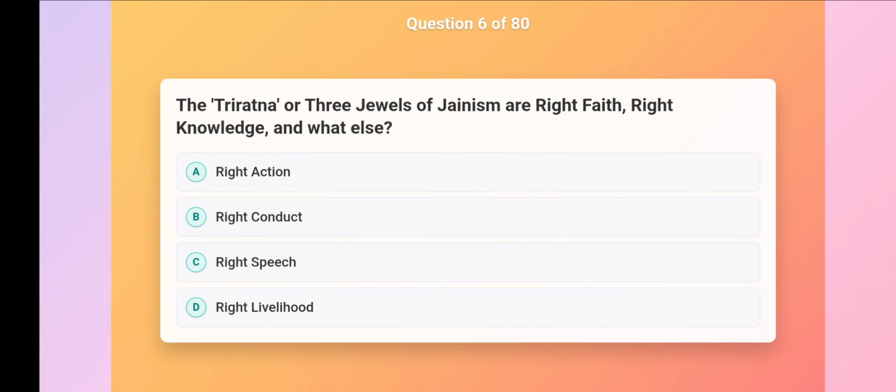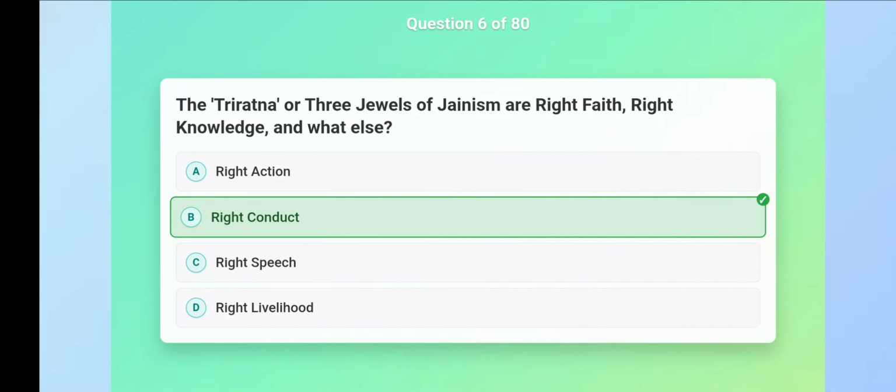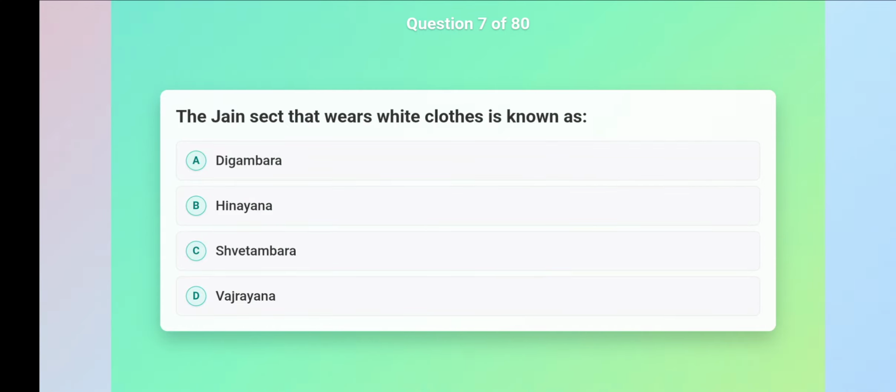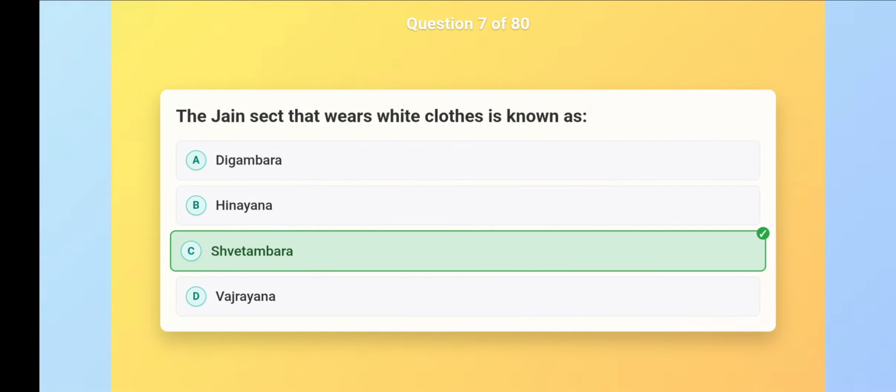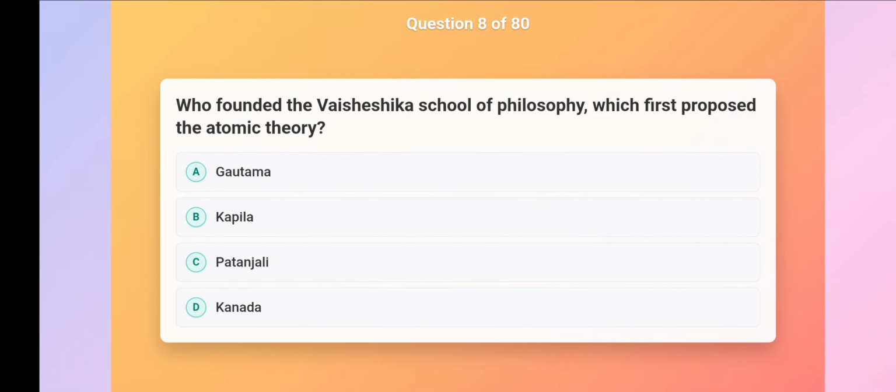The Triratna, or three jewels of Jainism are right faith, right knowledge, and what else? Right conduct. The Jain sect that wears white clothes is known as Shvetambara. Who founded the Vaisheshika school of philosophy, which first proposed the atomic theory? Kanada.